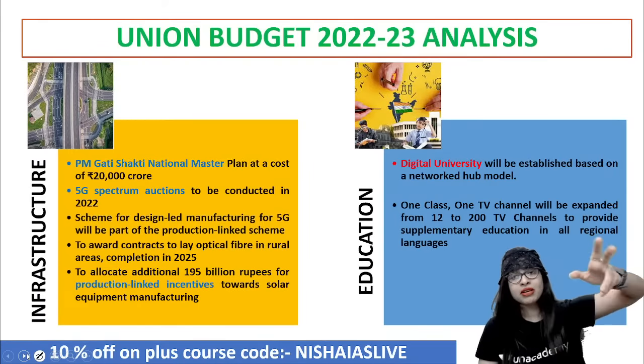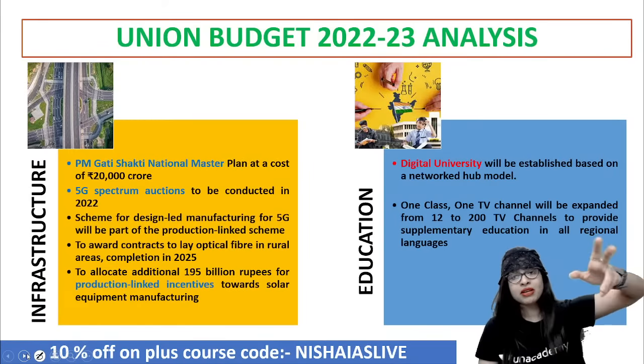In the context of the online, or let's say digital university, yes, it will be established based on what? A networked hub model. So again, the One Class, One TV Channel scheme will be expanded from 12 to 200 TV channels. Why? Because through this, you are able to reach every nook and corner in the context of inclusivity. Because you're able to provide supplementary education in all the regional languages. There is no limit that it can happen only in one particular language. So that is kind of penetrating in depth. That's a good initiative. What about health?